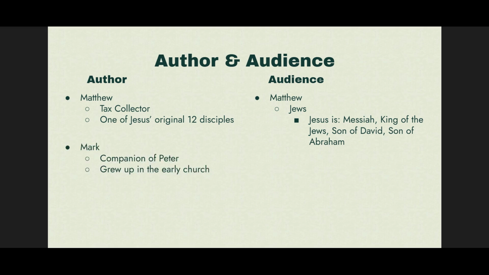Mark was a companion of Peter, who was one of Jesus' original 12 disciples. Mark probably would have been a teenager when Jesus was in Jerusalem, and possibly had the opportunity to witness Jesus' teachings firsthand. His mother was one of the earliest disciples who gave up her home to become a meeting place for the early church. It is believed that Mark wrote much of his gospel directly from the eyewitness account of Peter.